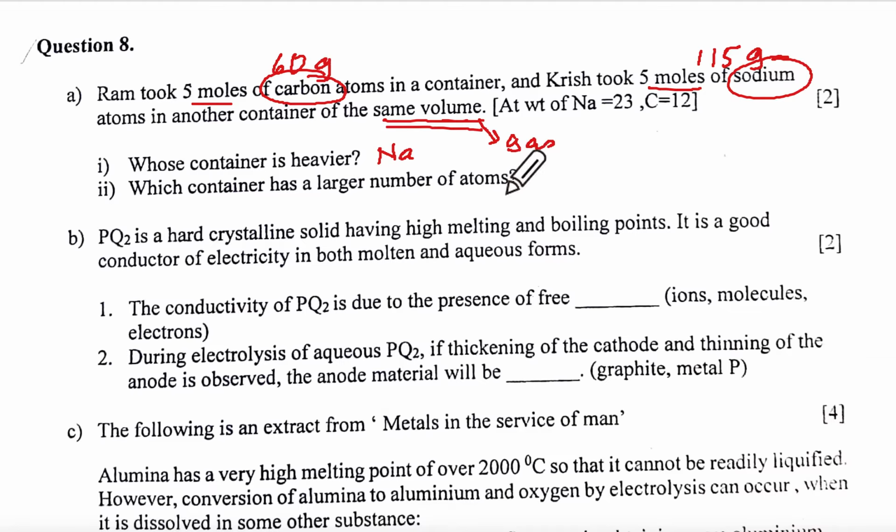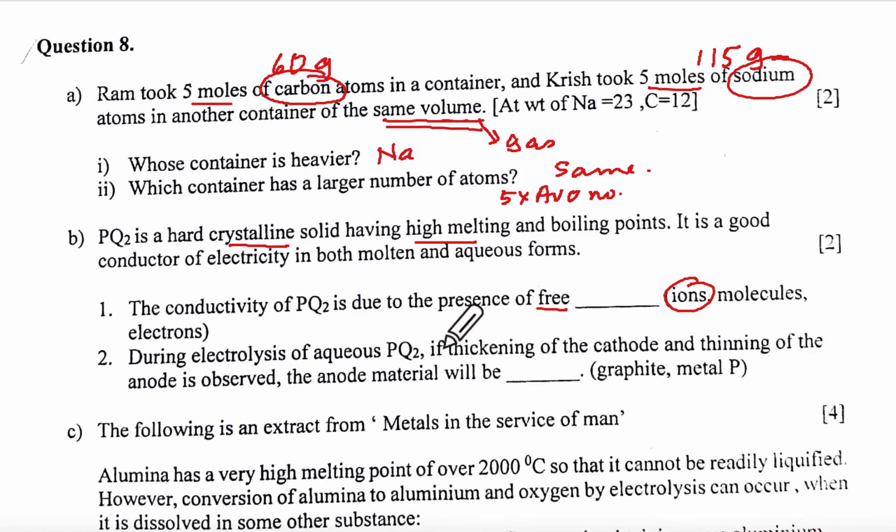Yes. Which container has a larger number of atoms? Now both of them will have 5 into Avogadro's number, no? So both will have the same. Understanding? PQ2 is the crystalline solid. Crystalline means high melting point, means ionic. It is a good conductor in both molten and aqueous forms, means it's ionic. The conductivity of PQ2 is due to free ions because it's an ionic compound.